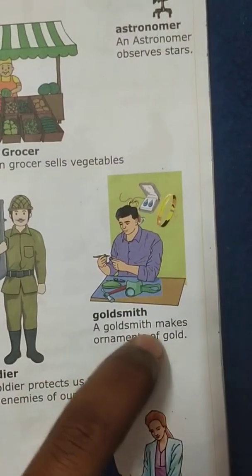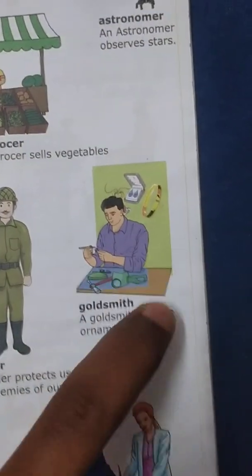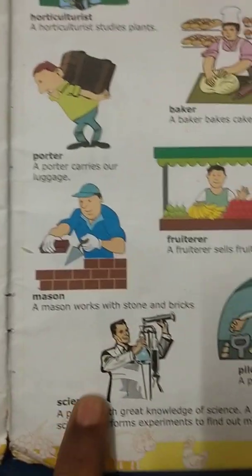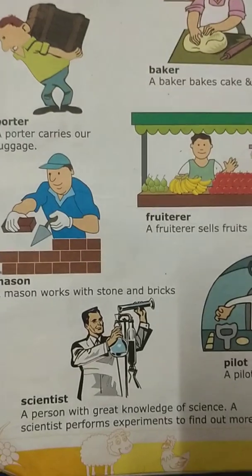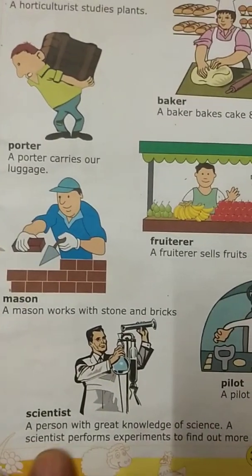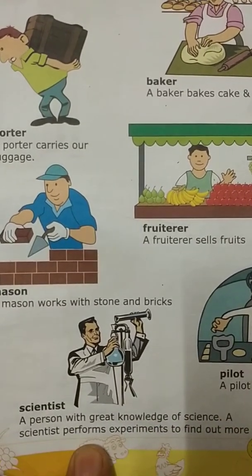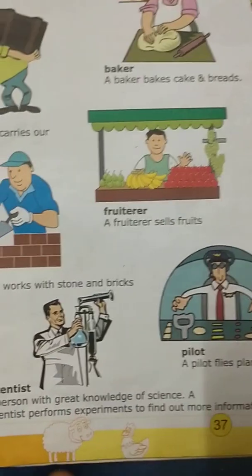He works on the gold. So he is called a goldsmith. What is his work? Goldsmith. Then we have a scientist here. What is his occupation? A person with great knowledge of science. A scientist performs experiments to find out more information.